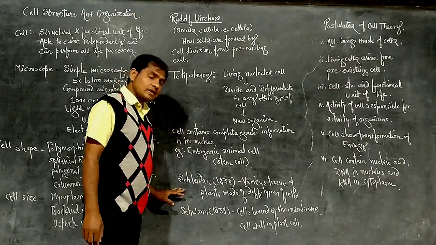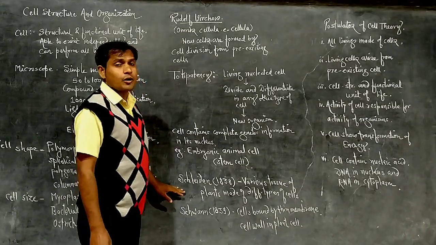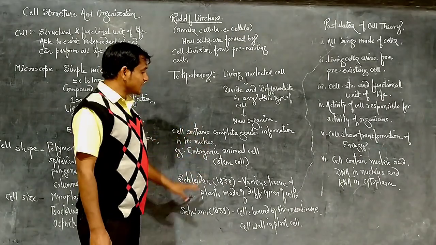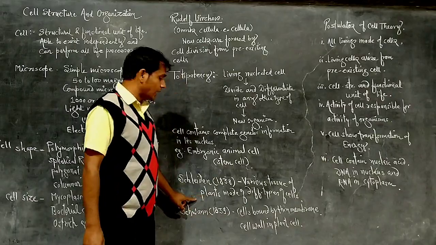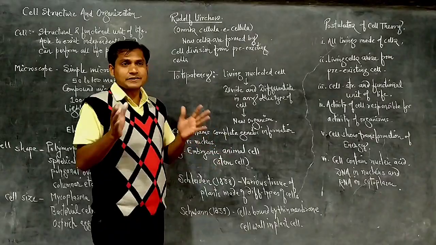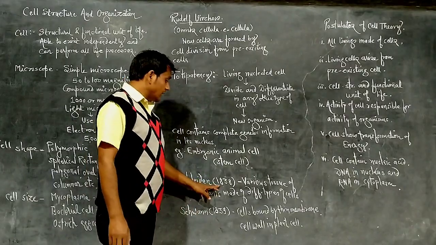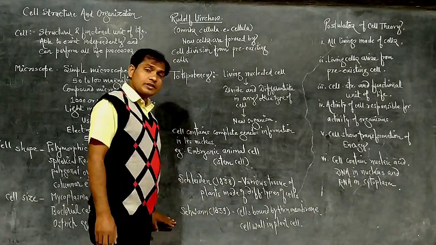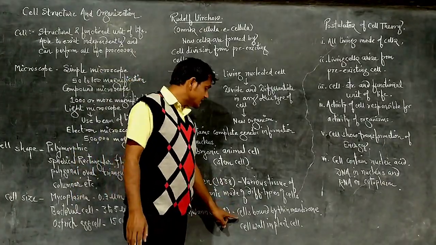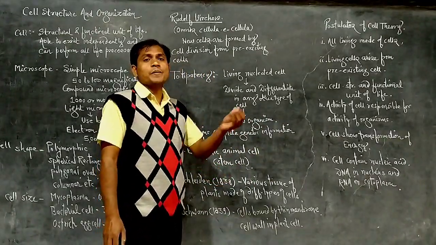See here, Schleiden and Schwann. These two scientists: Schleiden is a botanist. He observed many different types of plants and concluded that the various tissues of plants are made of different types of cells, in 1838. In 1839, Schwann, the zoologist, observed different types of cells and explained that cells are bound by a thin membrane. Now that thin membrane we call the cell membrane or plasma membrane.